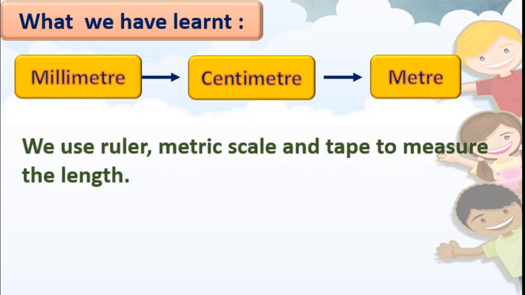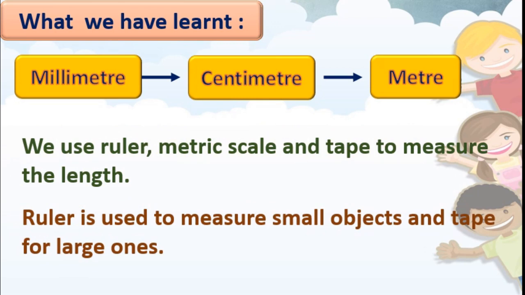Second, we use ruler, metric scale and tape to measure the lengths. Ruler is used to measure small objects and tape for large ones. Yes, ruler has millimeter and centimeter and tape has millimeter, centimeter and meter, isn't it?